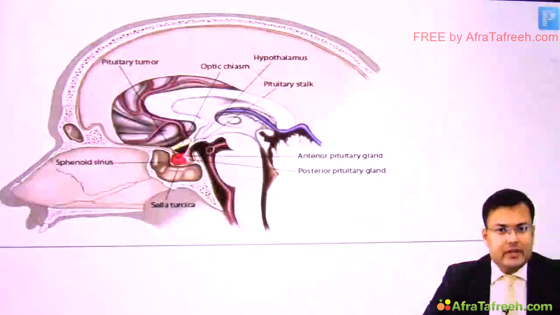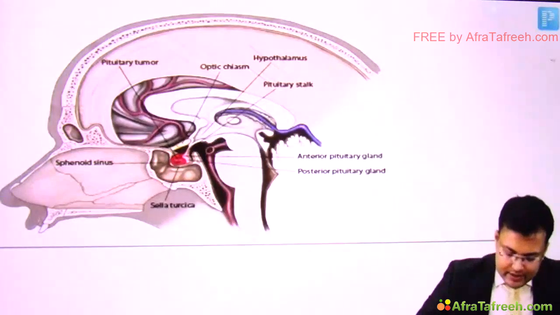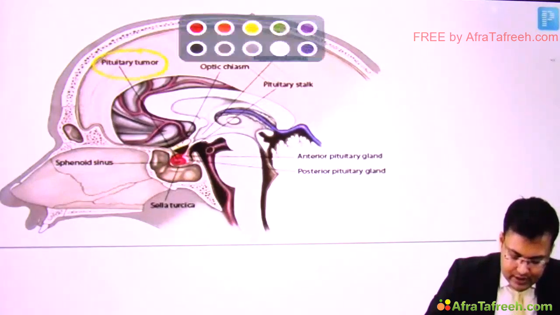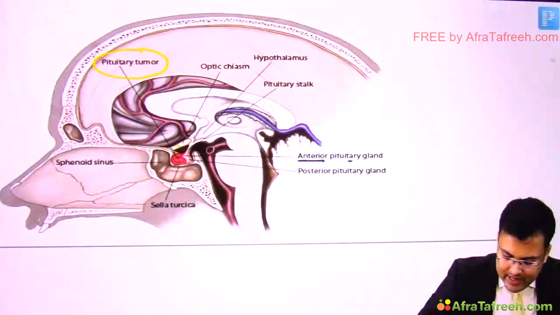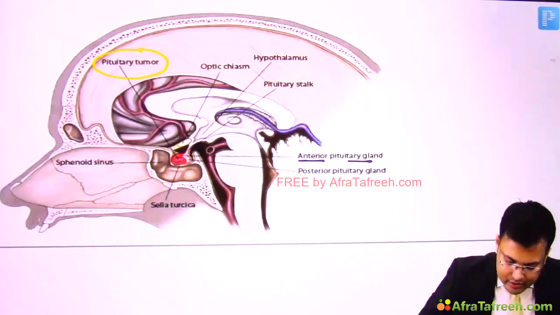Now see the tumor and its relation. If you can see, where is the tumor? This pituitary tumor, can you see? It is arising from anterior pituitary. So see the location.